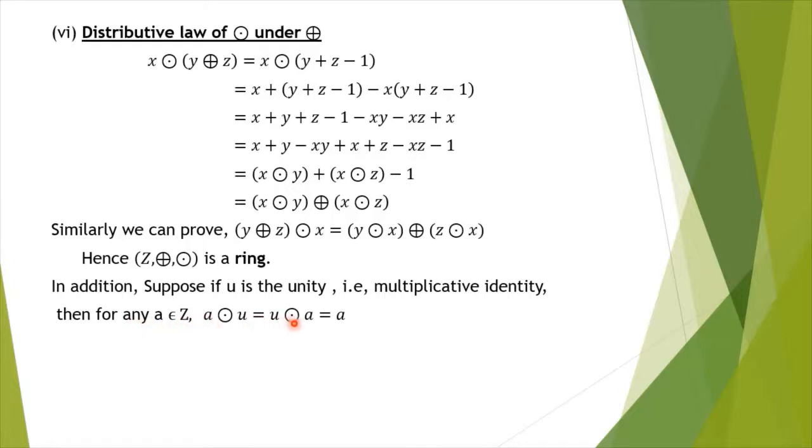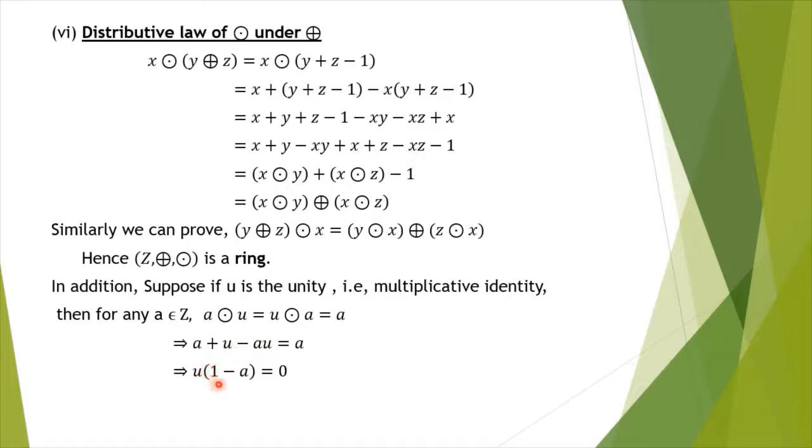By the definition of dot, this can be replaced by a plus u minus au, which is equal to a. Cancelling a, you will have u minus au is equal to 0, as 0 is the ordinary additive identity. So from these, by the distributive law, you take u common out. So u into (1 minus a) is equal to 0.